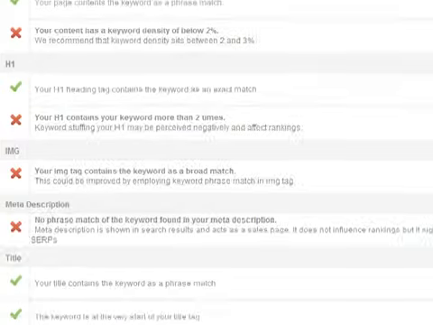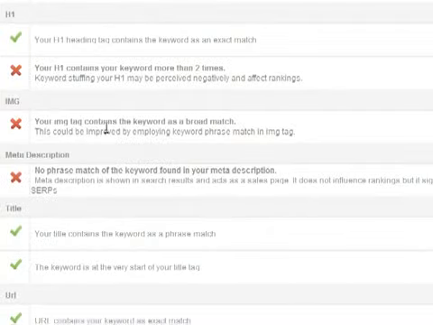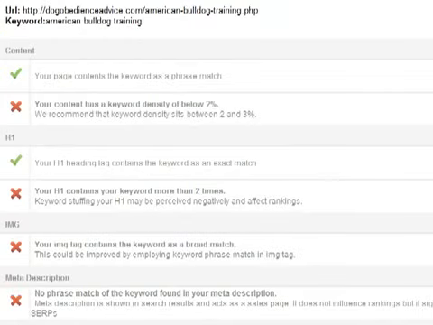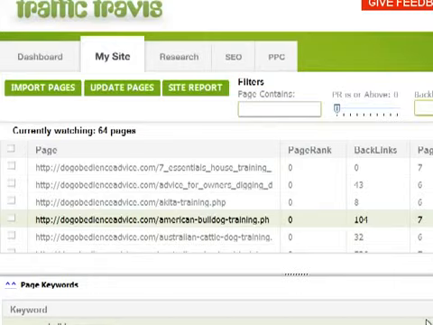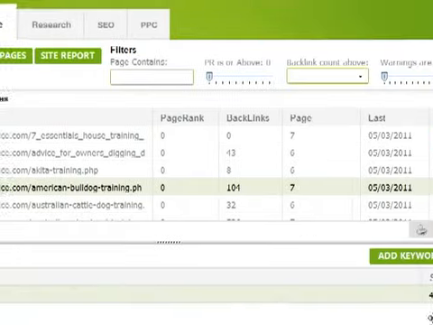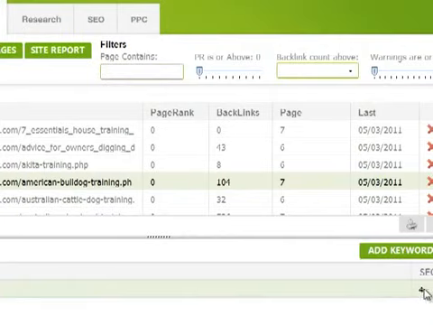And then there's just a few minor warnings about not using the keyword tag properly in my meta description and so forth, but they're kind of minor. At least it tells me, yes, I've got it in my title, in my URL, and in my H1 tags and so forth. So at least I've done those things on page, and it's given me just a few quick warnings for other things. And you want to try and see if you can get this number close to 0 as possible. And then you've got a few page warnings as well.